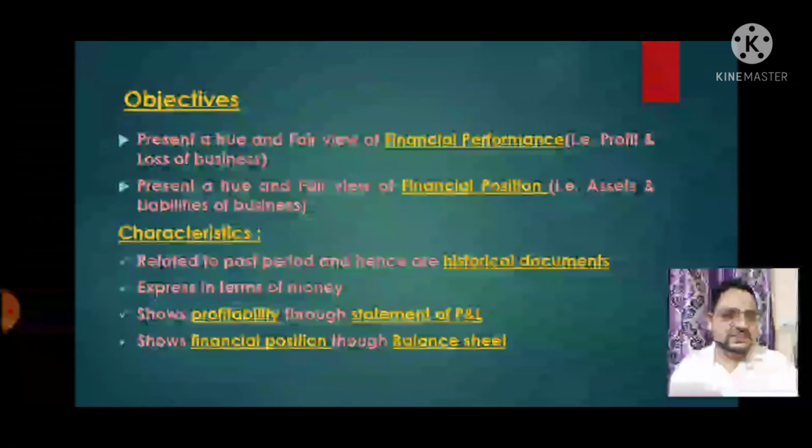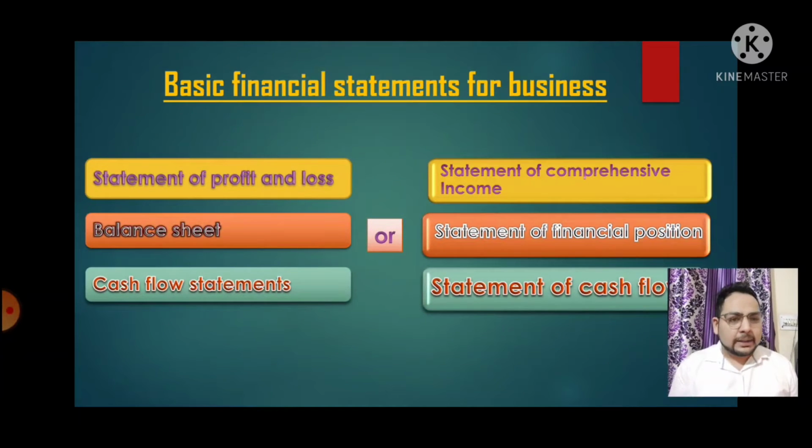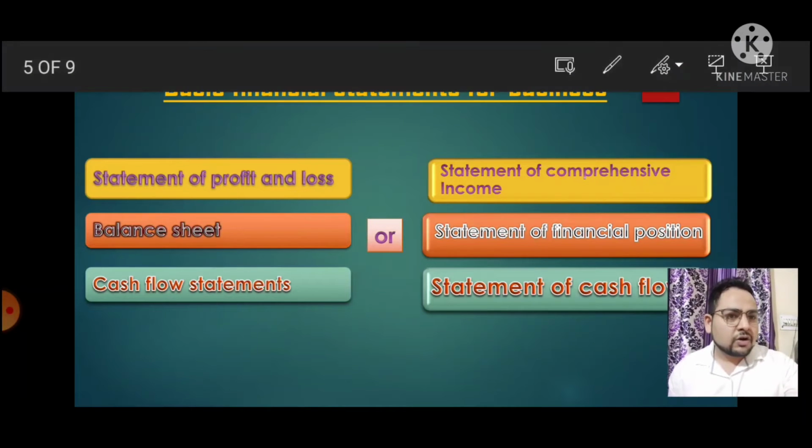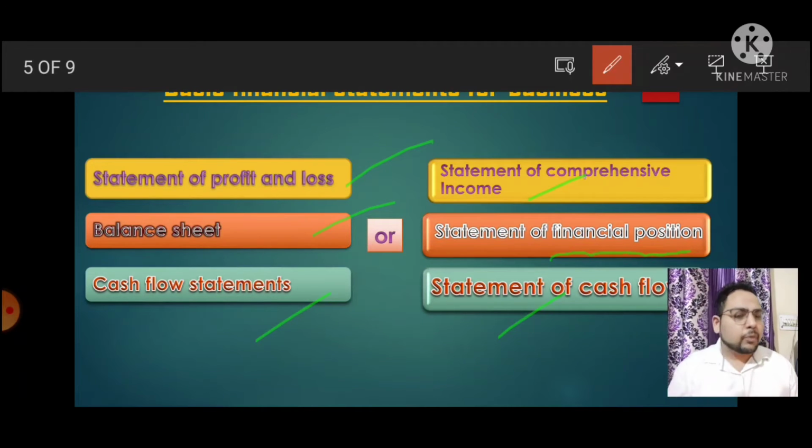See, the next point is what are the basic necessary parts of the financial statement. As you know, there are three types of parts. These are the statement of profit and loss, the balance sheet, and the cash flow statement. The statement of profit and loss is also known as the statement of comprehensive income. Same as, the balance sheet is also known as the statement of financial position. Another point is that the cash flow statement is also known as the statement of cash flow. Right? You understand the difference and you understand the main points. What are the main parts of a financial statement? Now we are going to the next point.